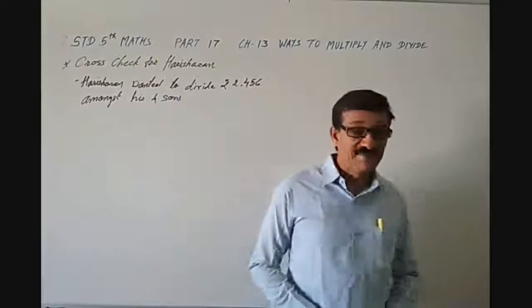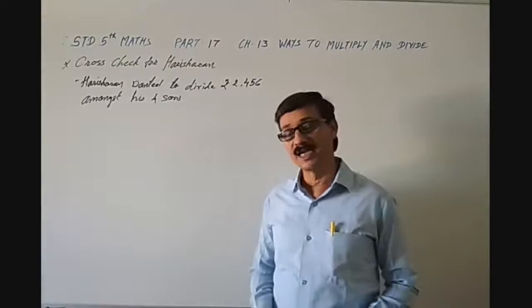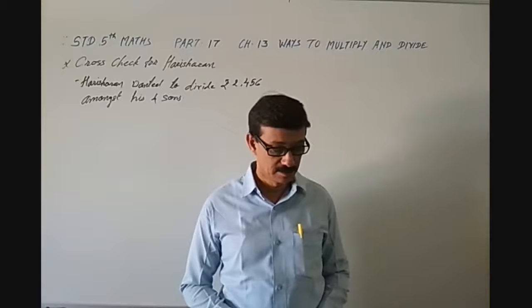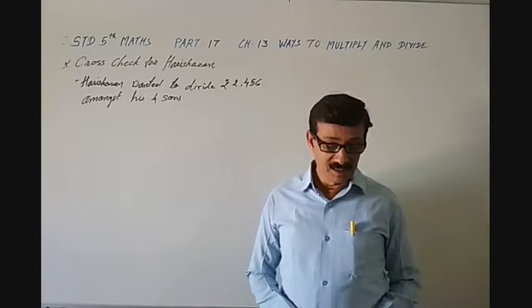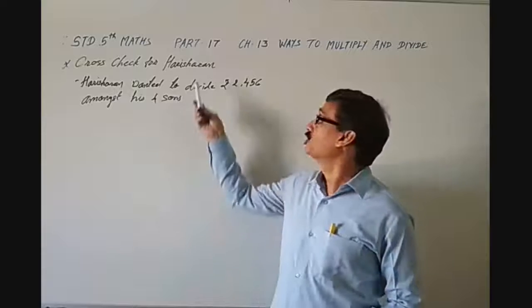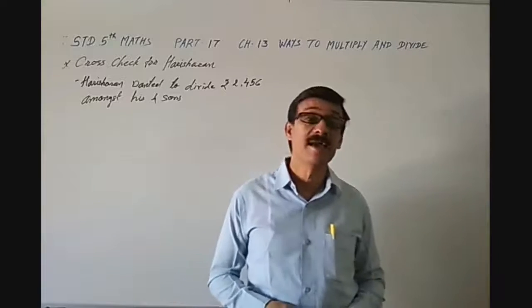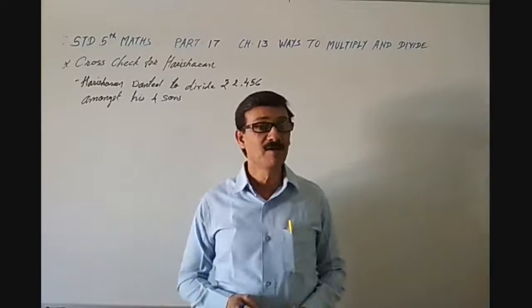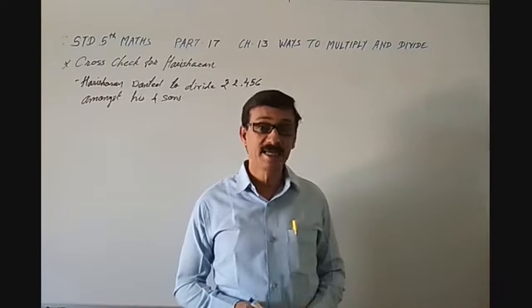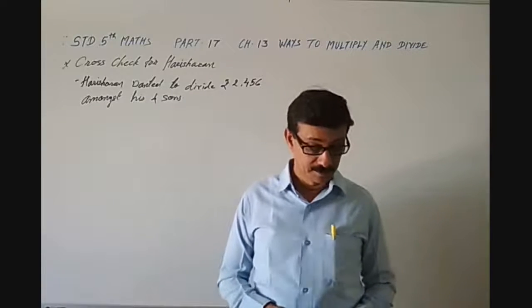Welcome students to the 17th part of the 13th chapter, ways to multiply and divide, of standard 5th mathematics. Today we will discuss cross check for Harisharan, which is available on page number 185. So first of all, open page number 185 in your textbook. Let's go for that.